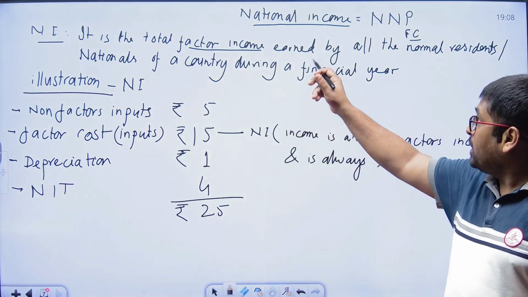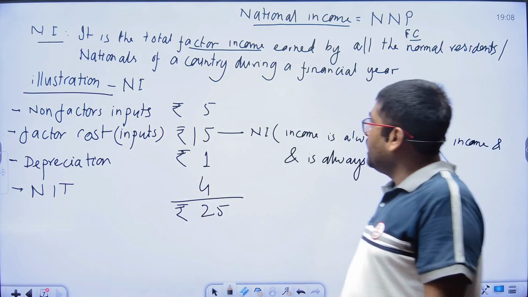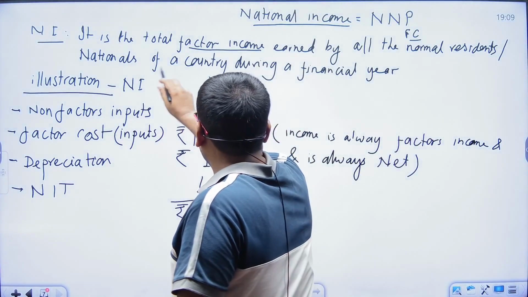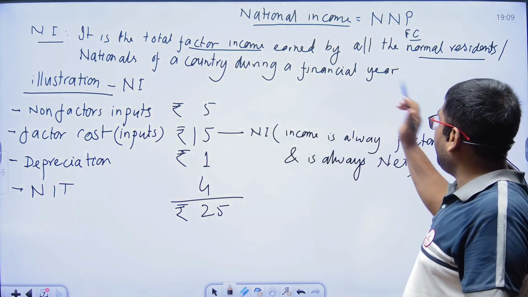So under the national income, it will be measured.